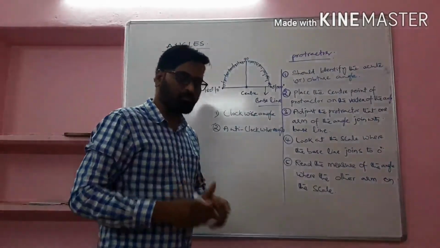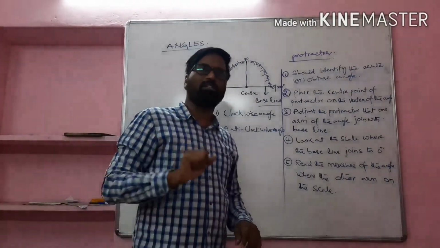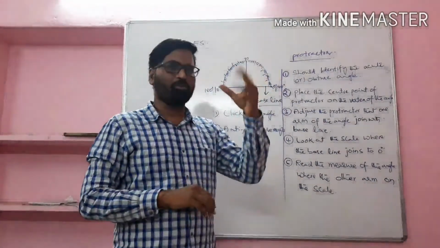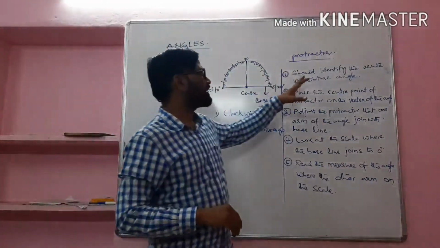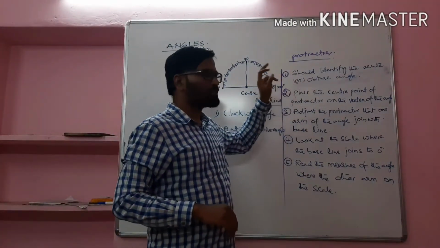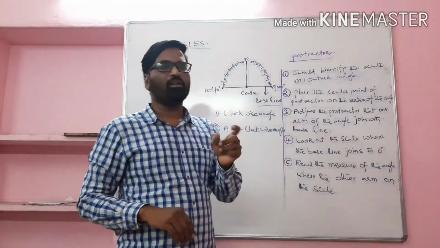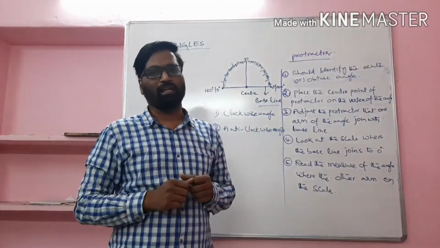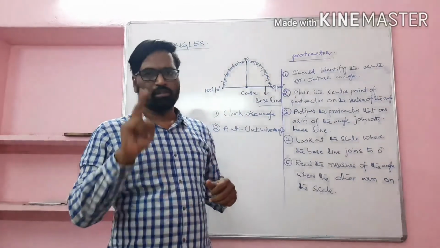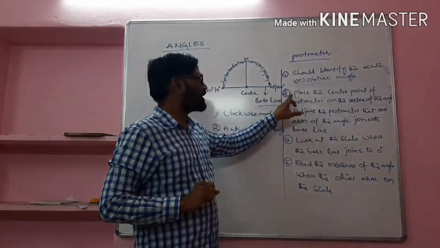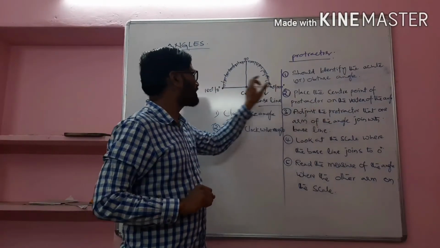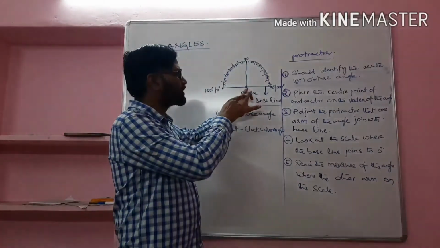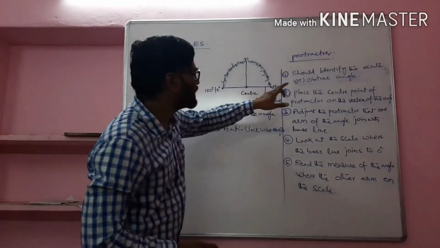Now we have a method to measure an angle using a protractor. We have a procedure, right? What is the procedure? Let's see. First, we should identify one angle, which is either acute or obtuse. First, we should select the angle which we want to measure. Number two, place the center point of the protractor on the vertex of the angle.